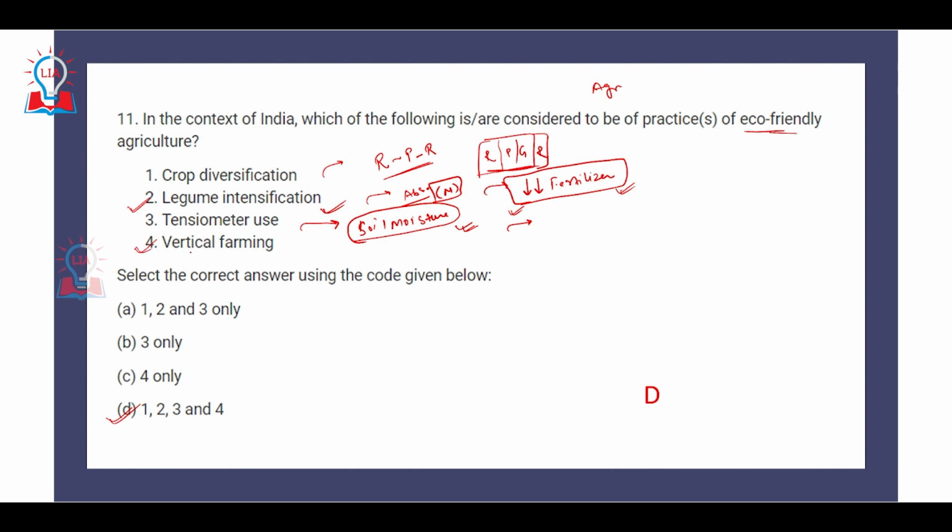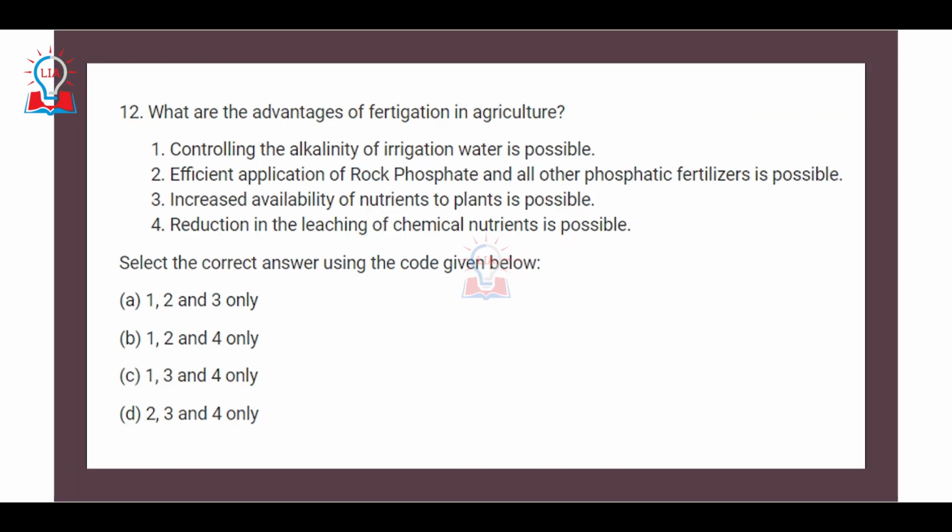Fourth is vertical farming. Obviously, in the case of India, where land use is continuously being converted from agricultural land to some other kind of land, and there is an increase in the pressure on the given agricultural land, vertical farming can be a good practice of eco-friendly agriculture. Because if you are able to grow crops vertically, the pressure on the land will decrease, and we will not have to indulge in using a lot of insecticides, pesticides, or high yielding varieties of seeds which are not very eco-friendly in nature. So all four, 1, 2, 3, and 4, are correct options.